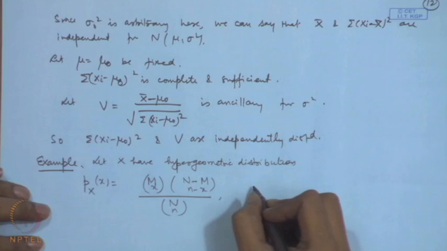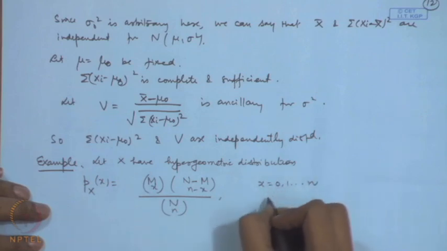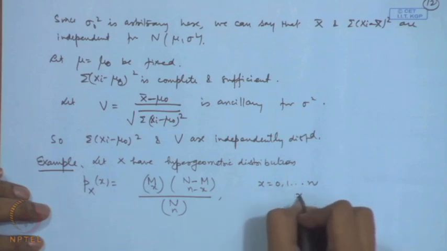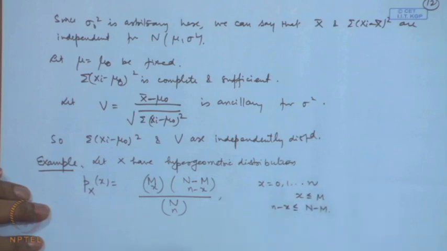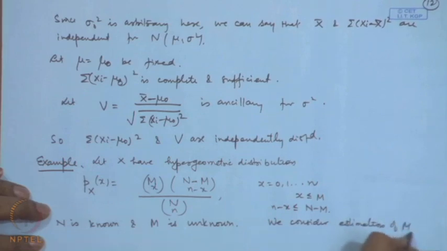Here x is from 0, 1 to n, and of course subject to the restrictions that x is also less than or equal to M and n minus x is less than or equal to N minus M. Here N is assumed to be known and M is unknown. Okay. So, we consider estimation of M.